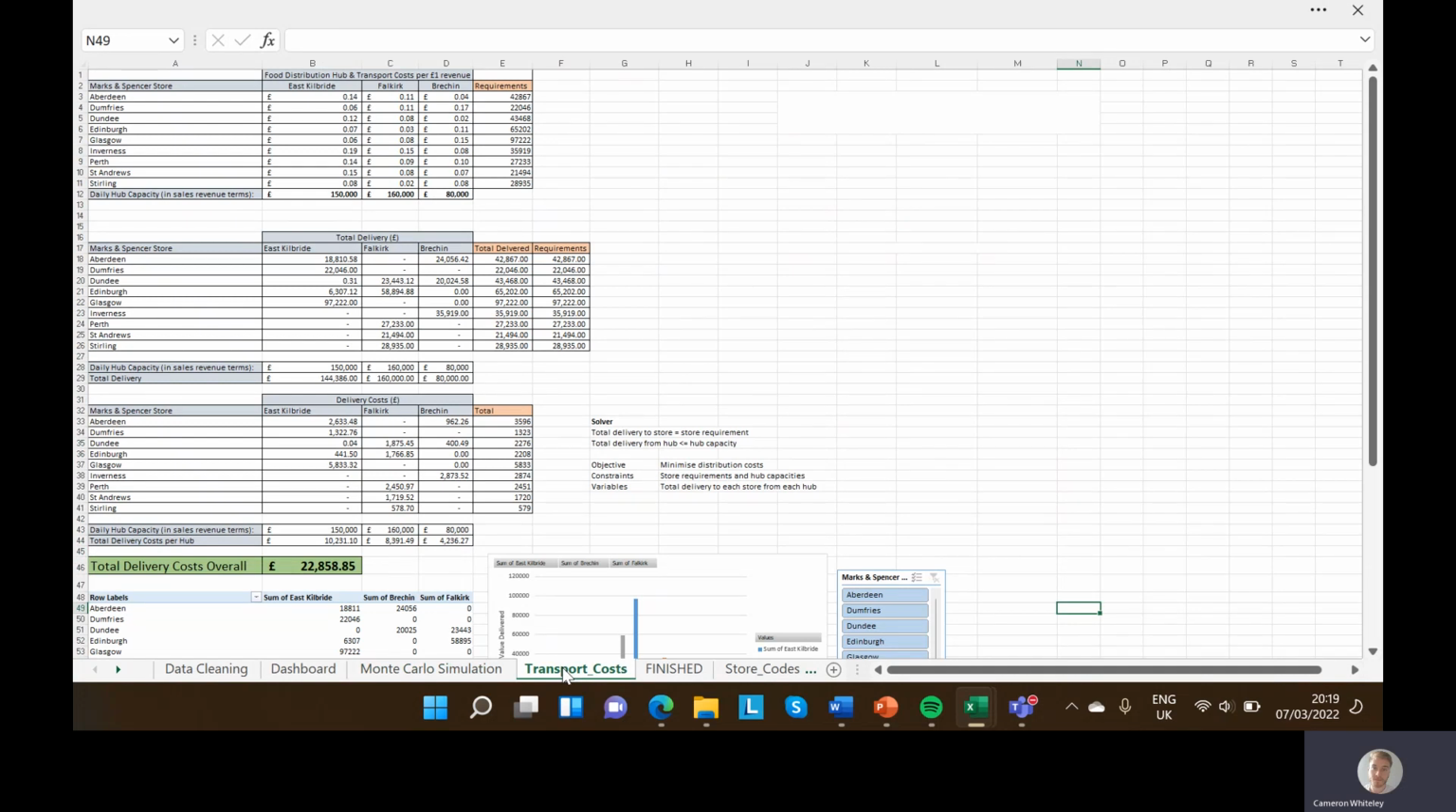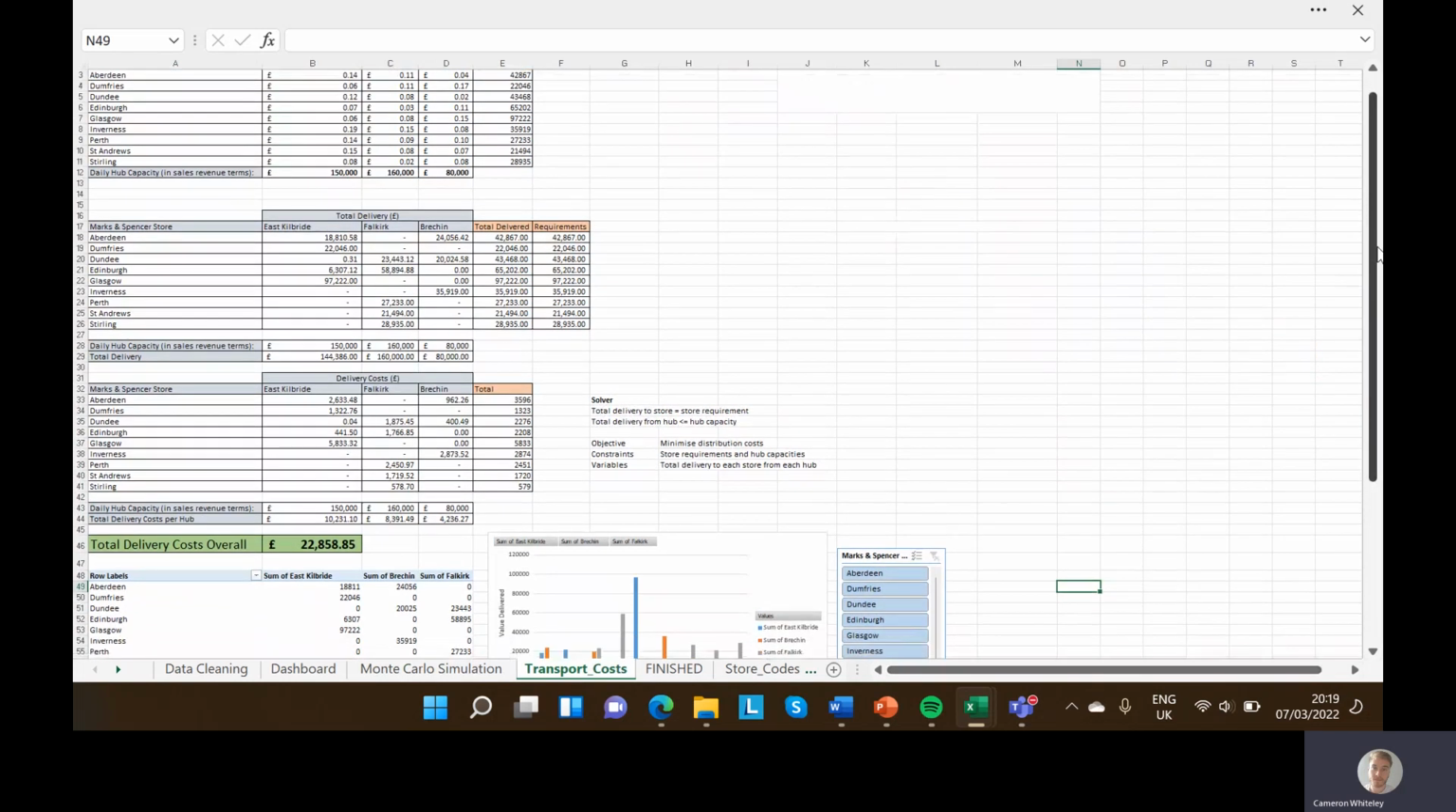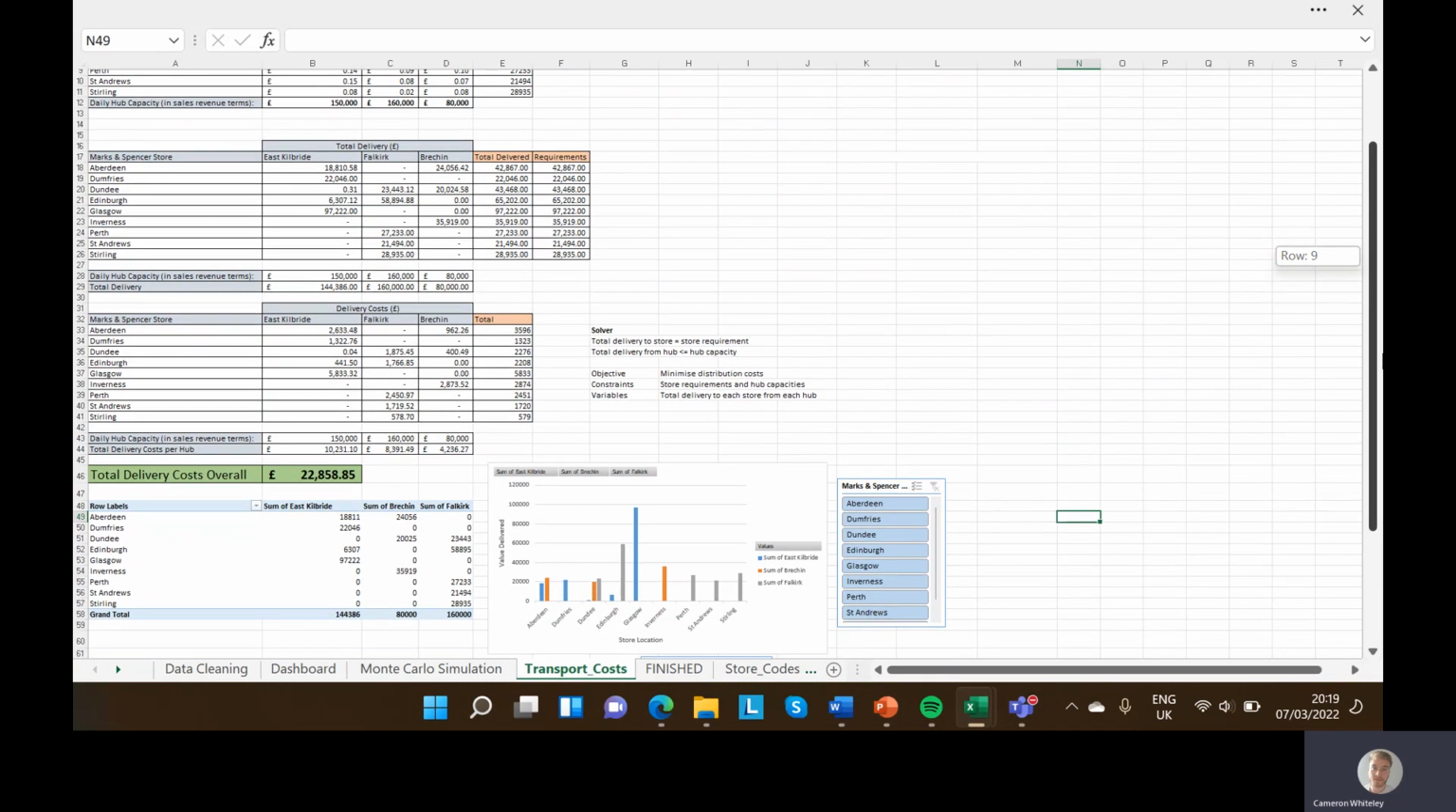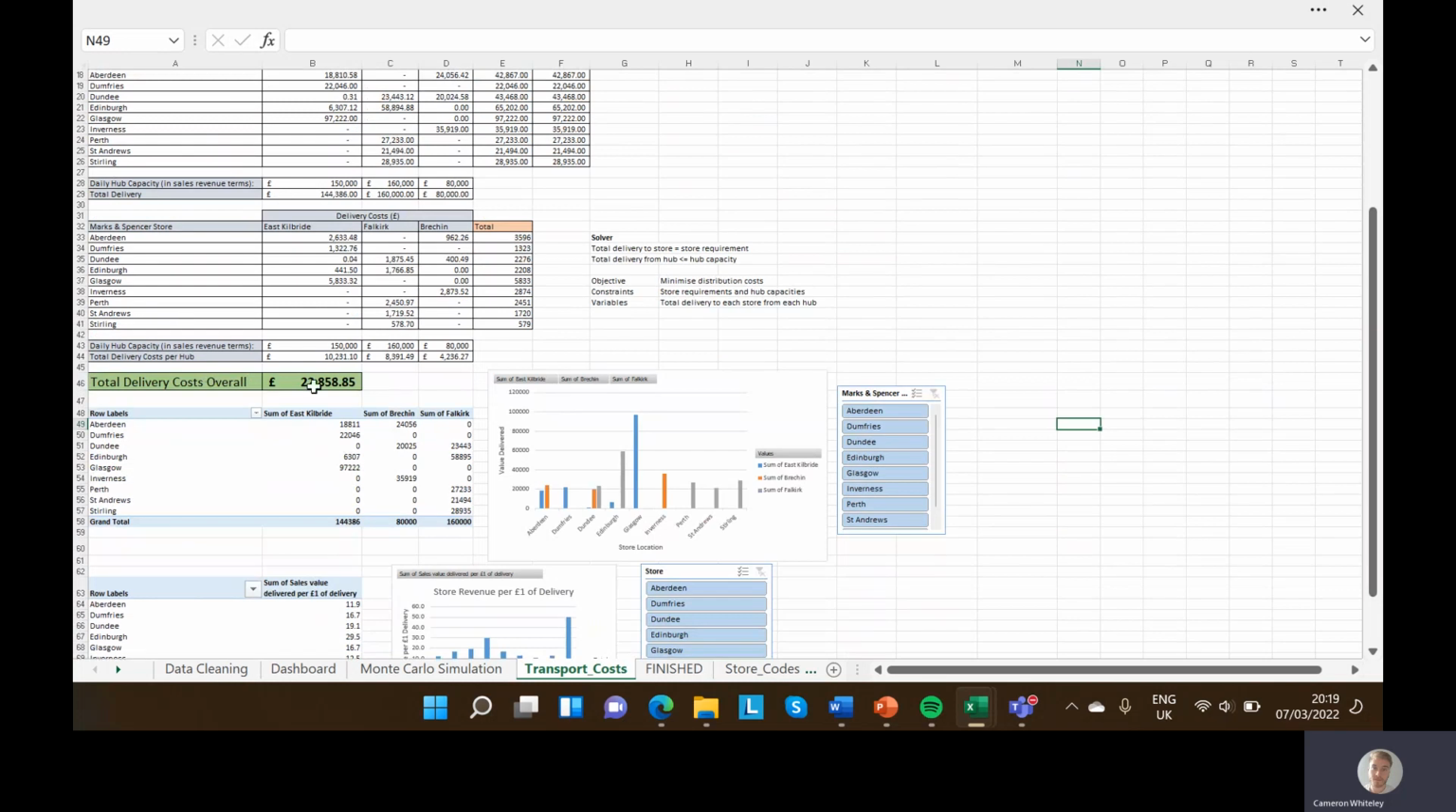Here we've got transport costs, and we use the solver in here to figure out how much of each should go to each store. The total delivered is on capacity for Brechin and Falkirk, just under total capacity for East Kilbride, so it all fits. These are all the costs, and total delivery cost is 22,858.